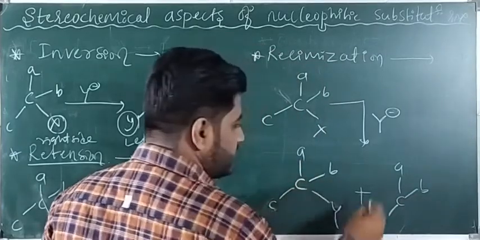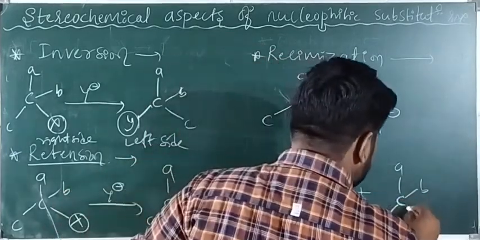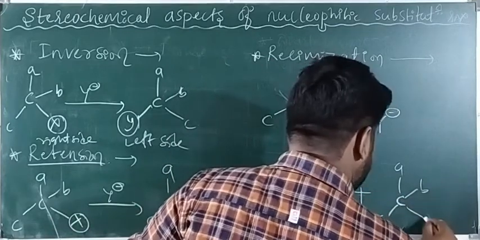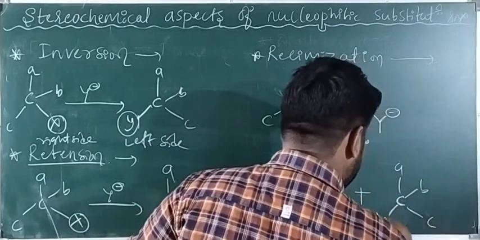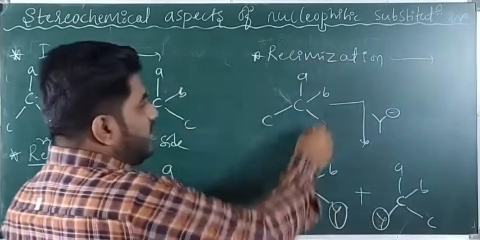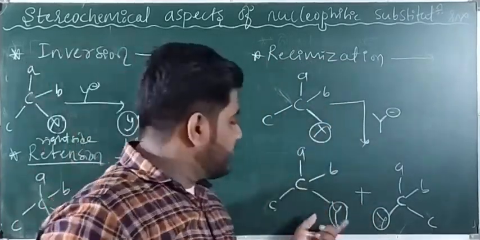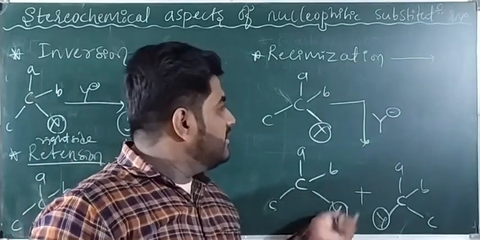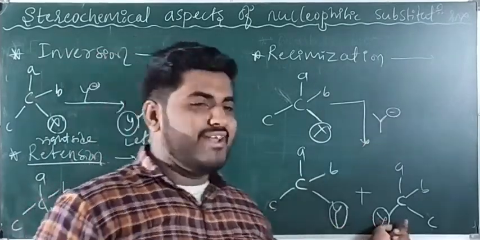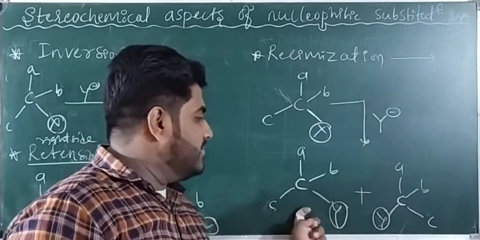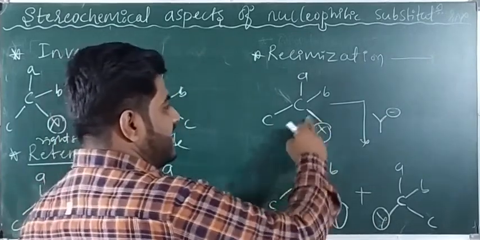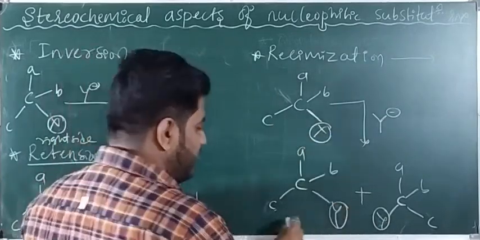Carefully see here, this is our reactant molecule, X is there on the right side. In the product molecule, we are having Y on the right side as well as the left side. That means as it is, whatever is in the reactant, we are getting in the product. Therefore, this is a retention